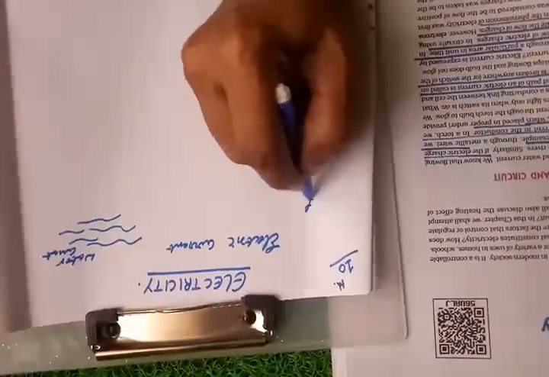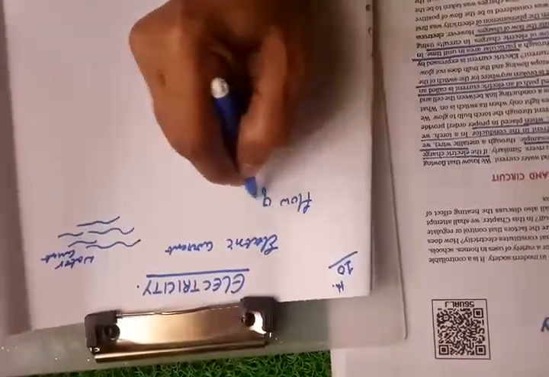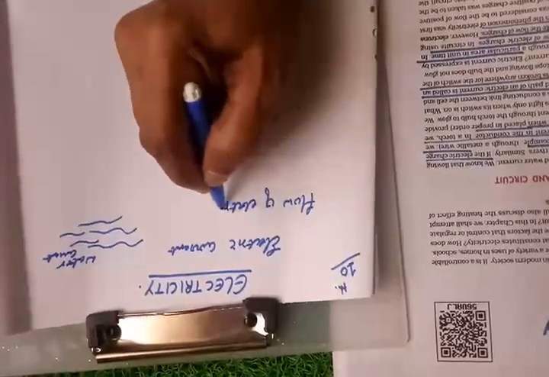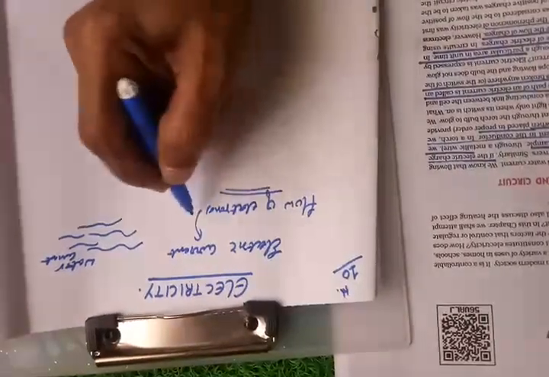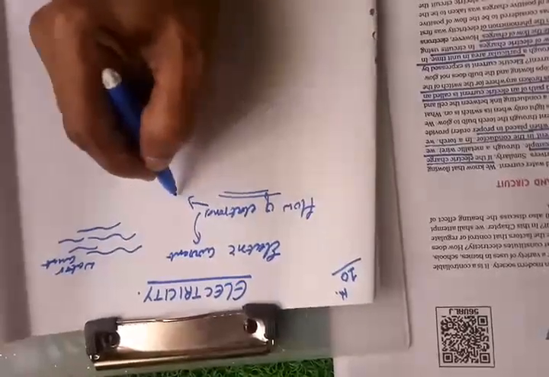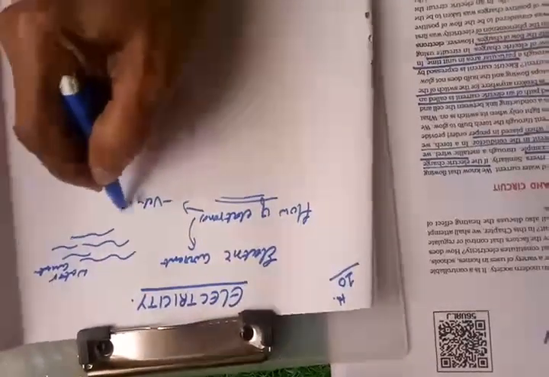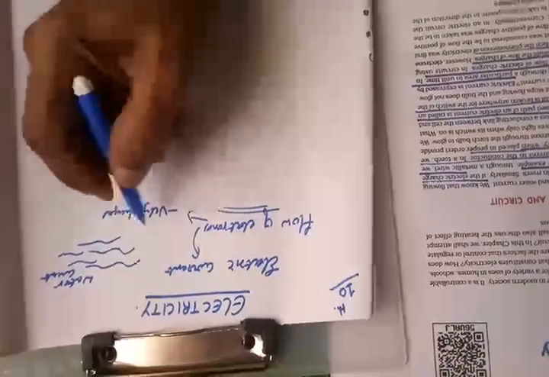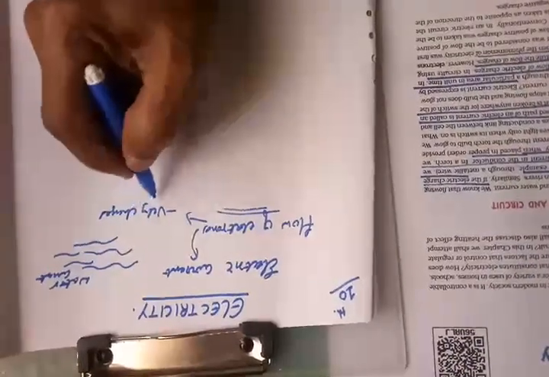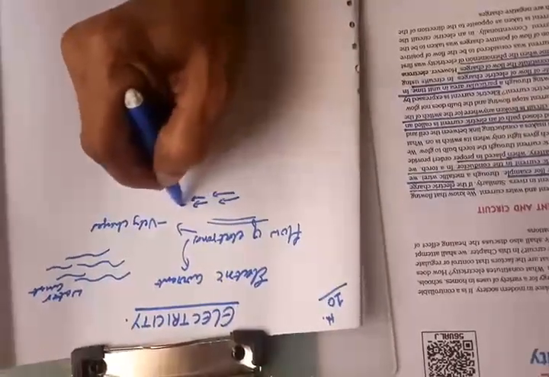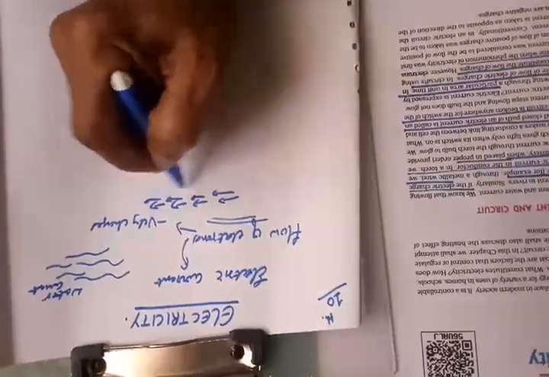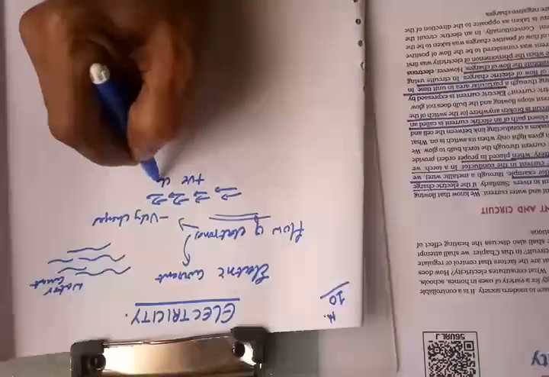Like that, the flow of electrons gives rise to electric current. The flow of electrons will give rise to electric currents. We all know that these electrons are negatively charged particles, and hence the flow of current is taken in the opposite way, in the direction in which the positive charges will flow.